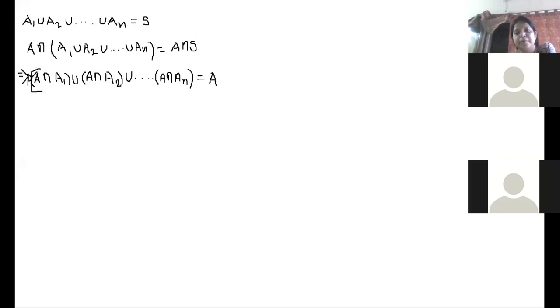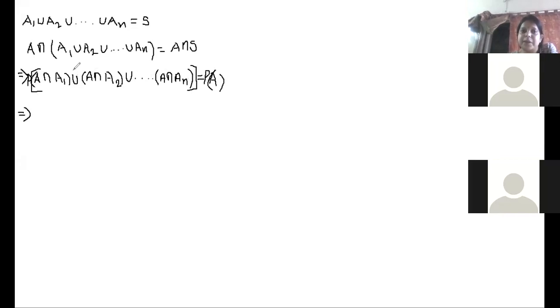That means probability of this part equals probability of A. Now, again, I am simplifying it. Probability of A intersection A1 union A intersection A2 union, going on like this, A intersection AN.